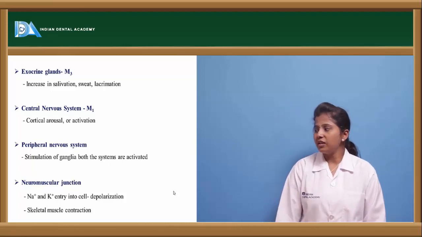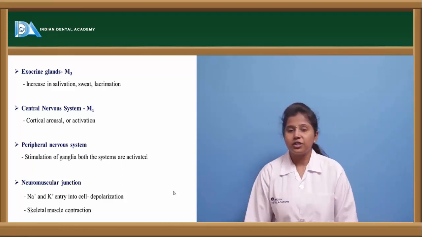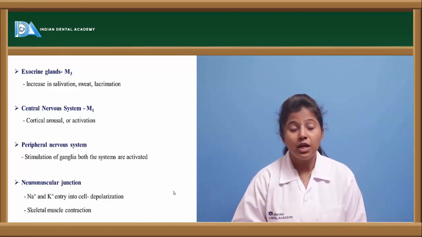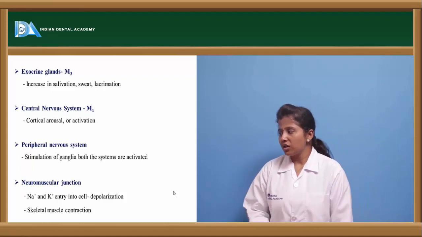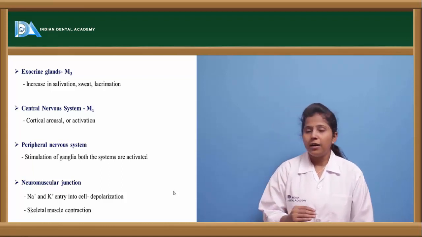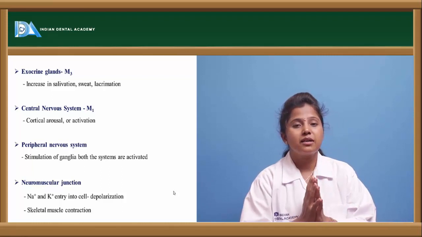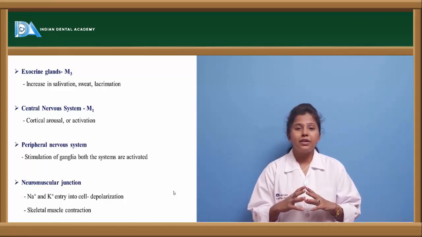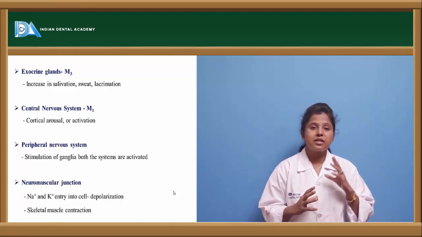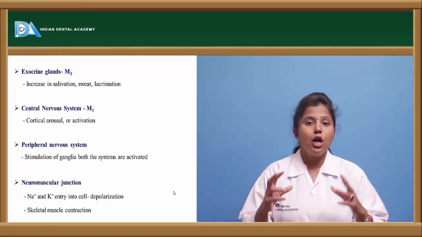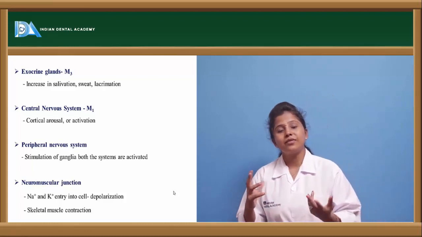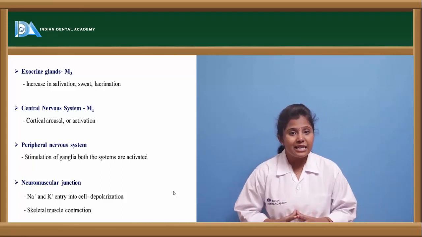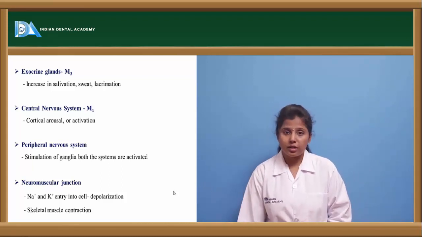And if you see the peripheral nervous system and the neuromuscular junction, these are the places where the nicotinic receptors are present. In the peripheral nervous system, it causes stimulation of the ganglia, and thereby the systems get activated. Both types of nervous system are present there, whether autonomic or somatic, and these get activated because of the action of these cholinergic drugs.